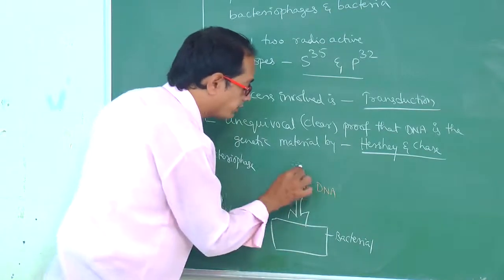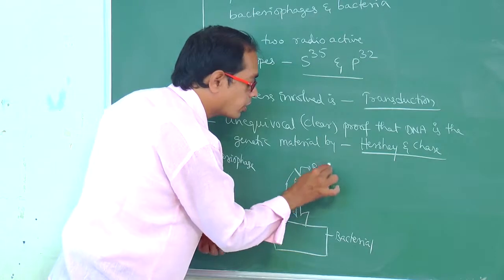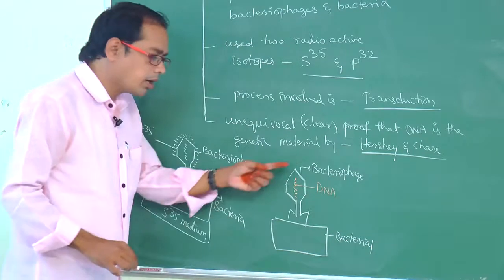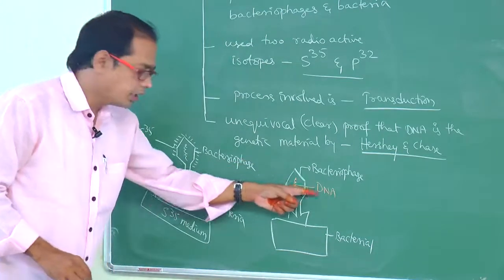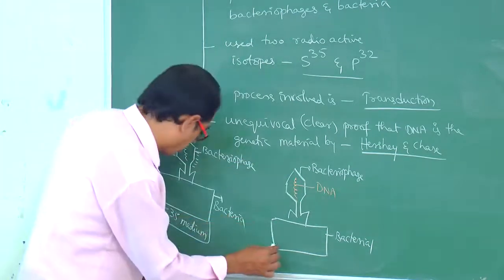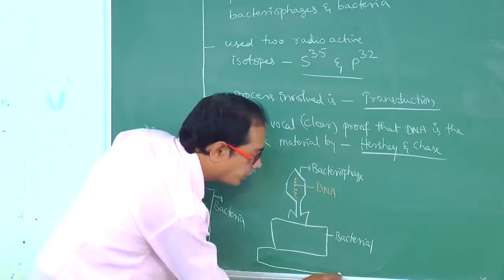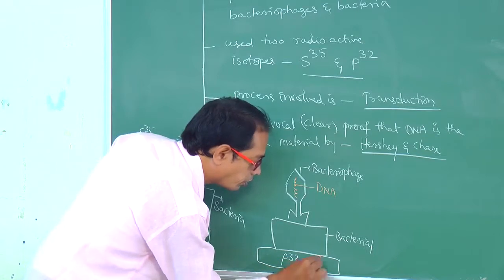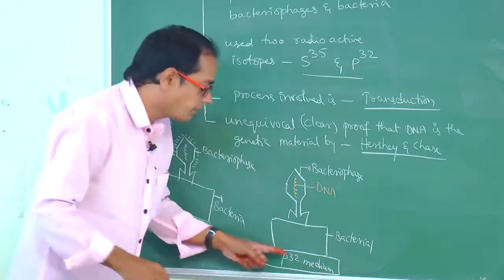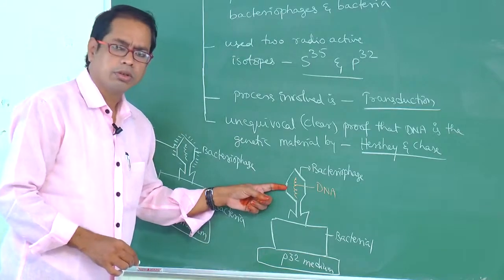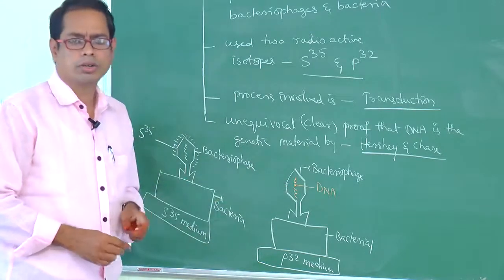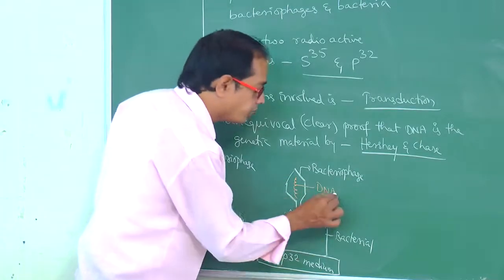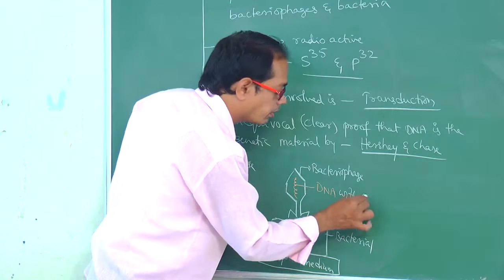The genetic material present in bacteriophage is DNA, double stranded DNA, and it was placed in P32 medium. Then phosphorus will enter into the phosphorus containing compound. That means the DNA contains P32.